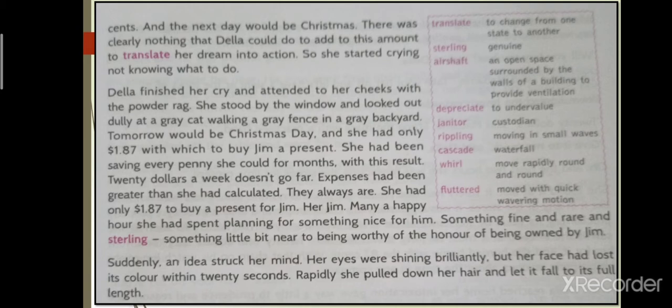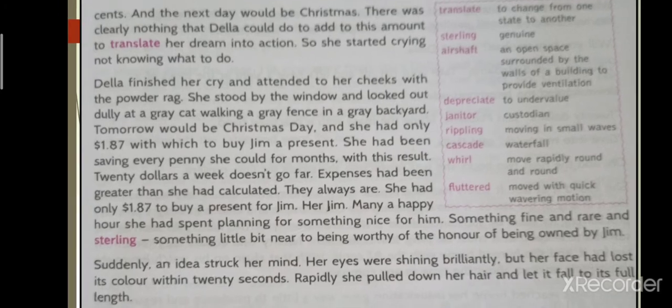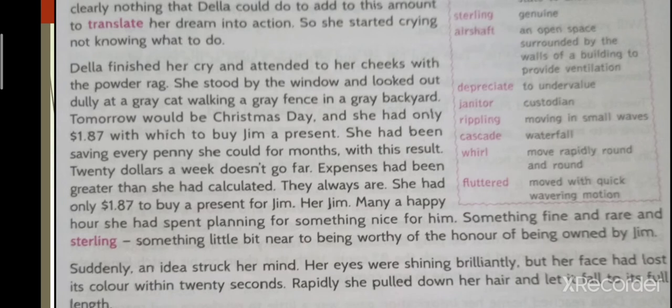That means she stopped crying and put some powder on her cheeks. Very unhappily, she was standing at the window and looking out at a grey cat walking on a grey fence in a grey backyard. Dear students, grey here means the color between black and white. Tomorrow would be Christmas, and she had only $1.87 with which to buy Jim a present. Jim was her husband.